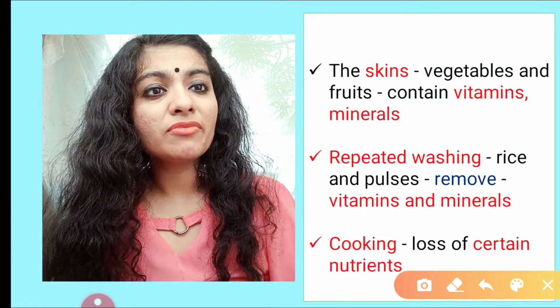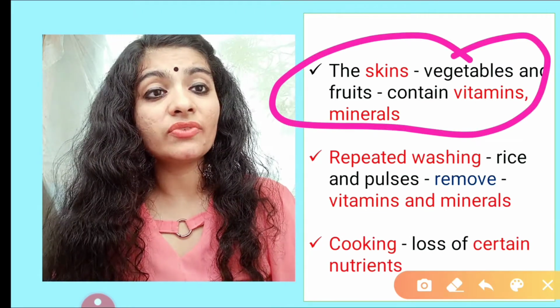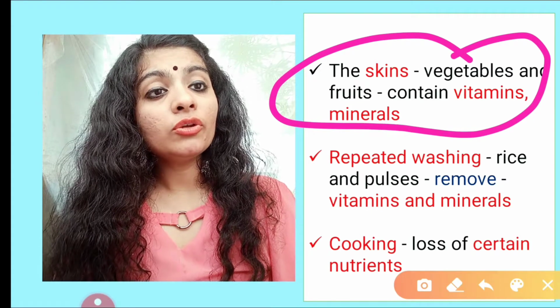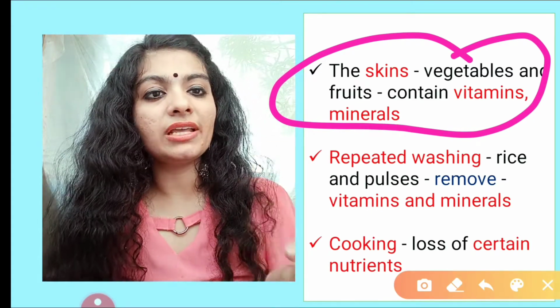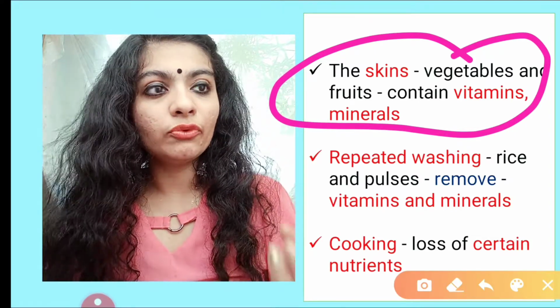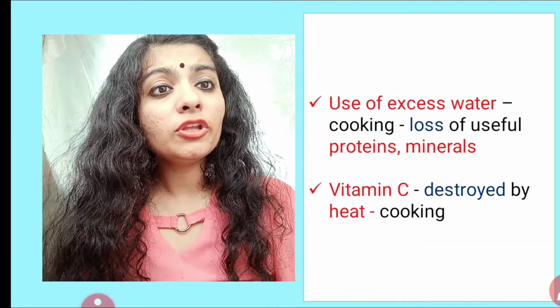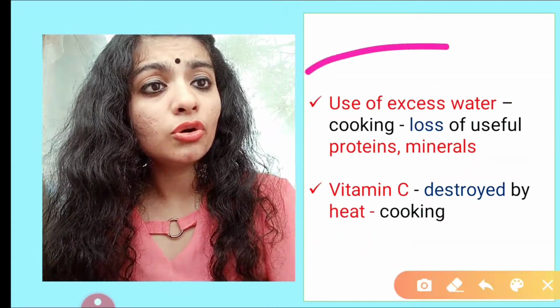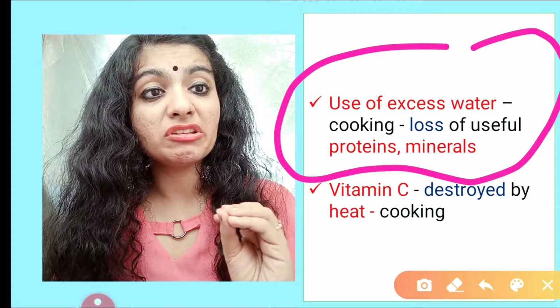Now where are these vitamins found? All the vitamins and minerals you will find in the skin covering of fruits as well as vegetables. Also when you repeatedly wash rice as well as pulses, it removes some vitamins as well as minerals. And even when you cook any food item for a long time, there is loss of certain nutrients. When you use excess water when you cook, there is loss of useful proteins as well as minerals.